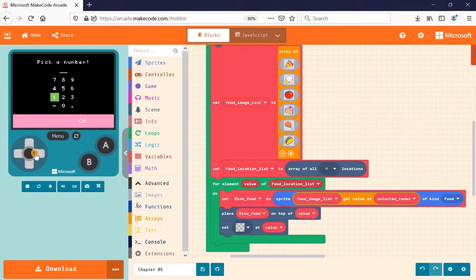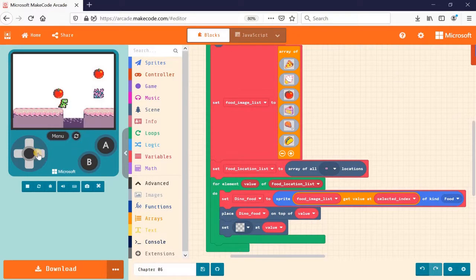So let me try it out again. Going to hit OK. Let's see if the apple shows up. Okay, now the apple shows up. All looking good.